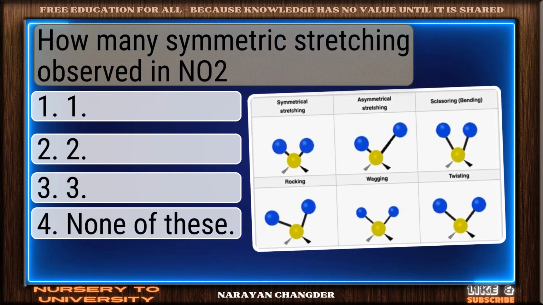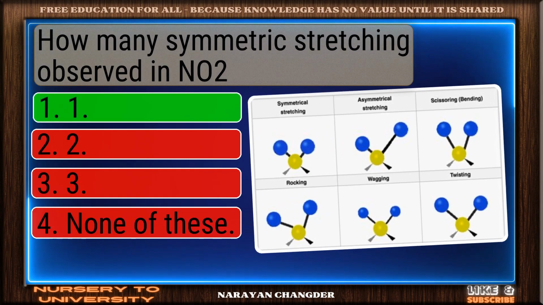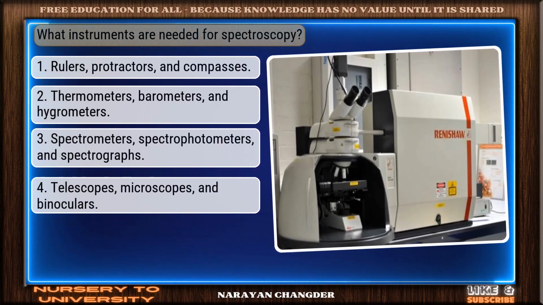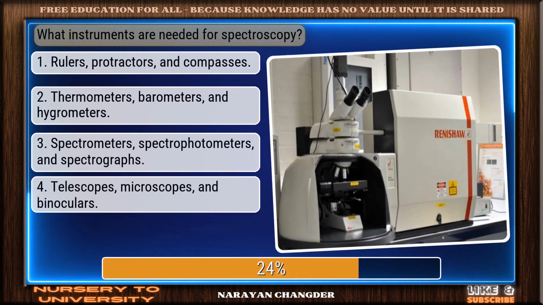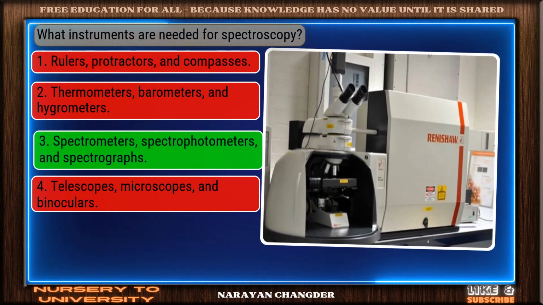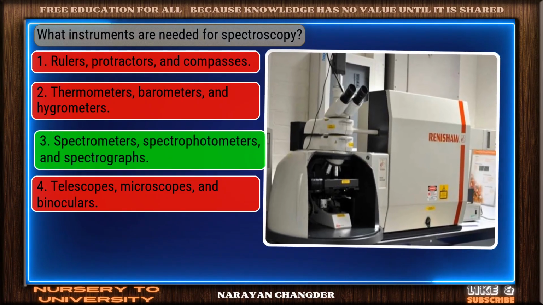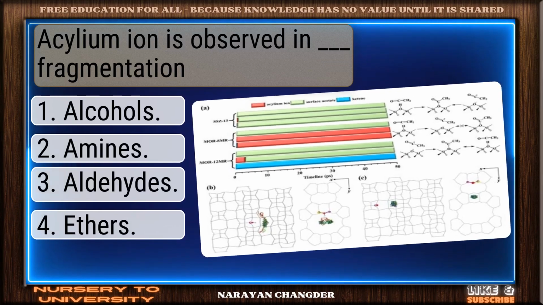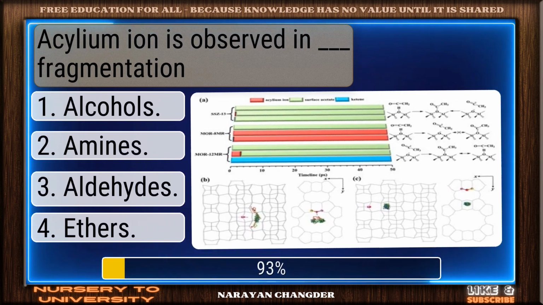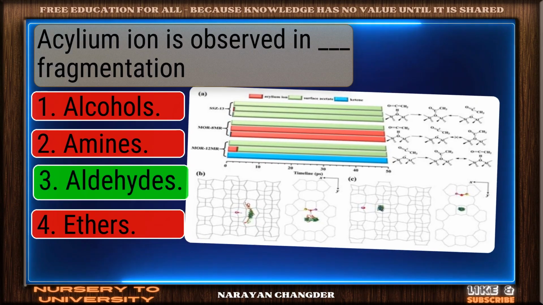How many symmetric stretching observed in NO2? Right again. 1 is a valid answer. What instruments are needed for spectroscopy? Nice selection. Spectrometers, spectrophotometers, and spectrographs is the correct and valid answer. A cesium ion is observed in dash fragmentation. On track. Aldehydes is the correct answer.